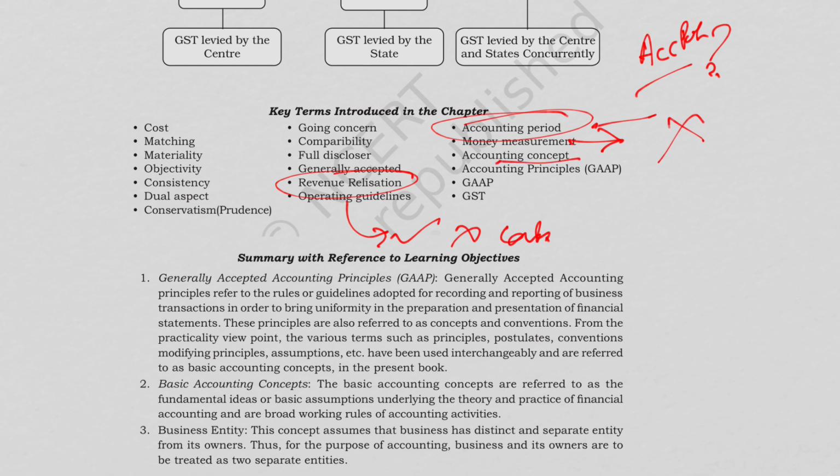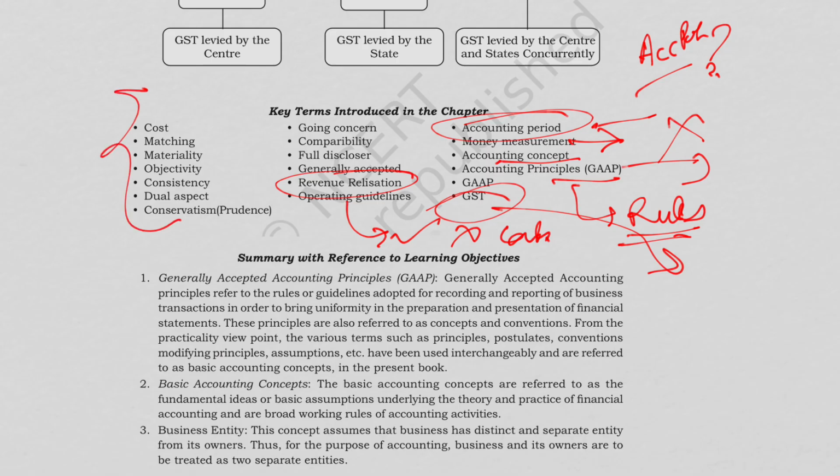Then we have accounting concepts. They are just the basic assumptions of accounting. Then we had generally accepted accounting principles. These are basically the rules guiding the accounting practices. Then we also discussed GST. GST is a destination based tax on consumption. So these terms are not just definitions, they are the pillars of accounting.